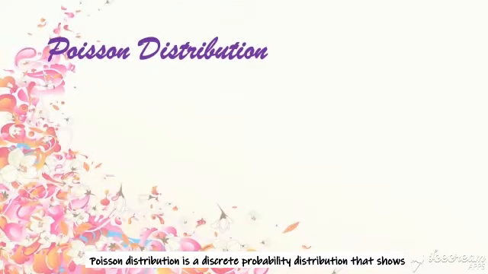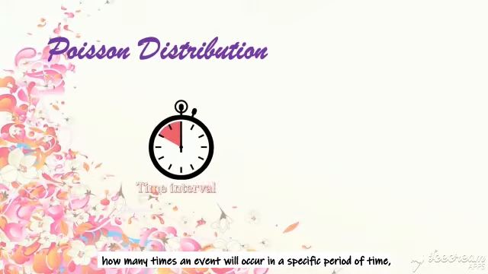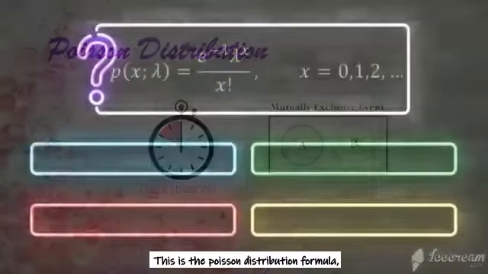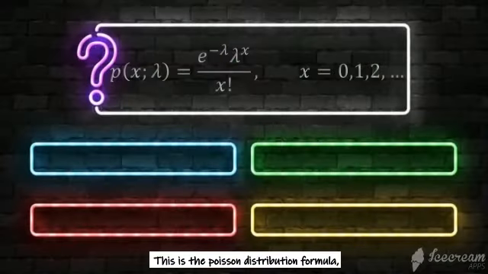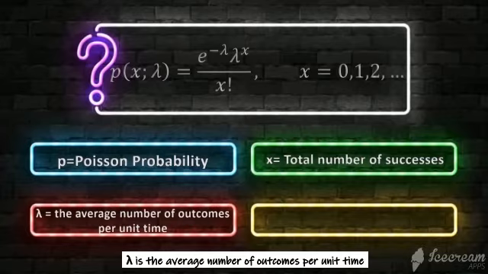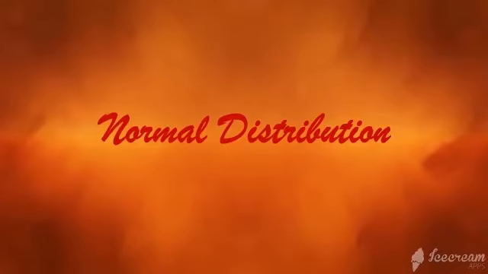Next, Poisson distribution. Poisson distribution is a discrete probability distribution that shows how many times an event will occur in a specific period of time, and the events are independent of each other. This is the Poisson distribution formula, where P is the Poisson probability, X is the total number of successes, lambda is the average number of outcomes per unit time, and e is the constant.